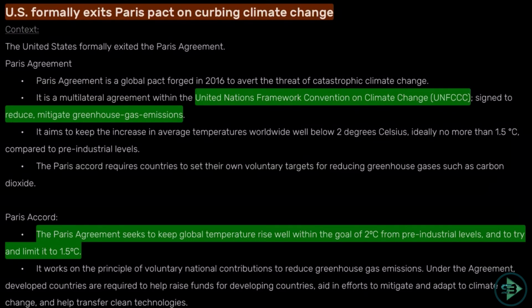What is the agreement in this pact? The Paris Agreement seeks to keep the global temperature rise well within the goal of 2 degrees Celsius from the pre-industrial level and try and limit it to 1.5 degrees Celsius. So what the Paris Agreement is saying is, we will make sure that the world temperature does not rise above 2 degrees Celsius from pre-industrial levels, which means we'll make sure that each country is given a target.